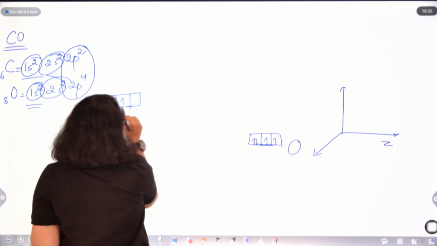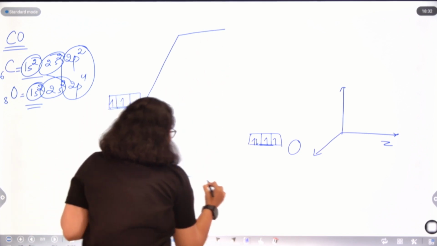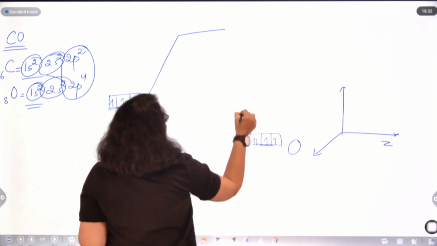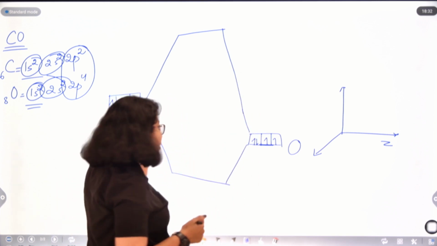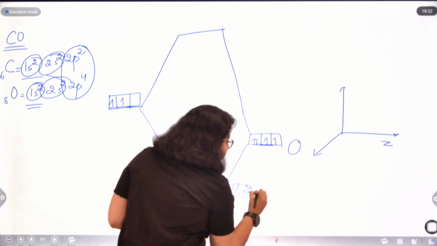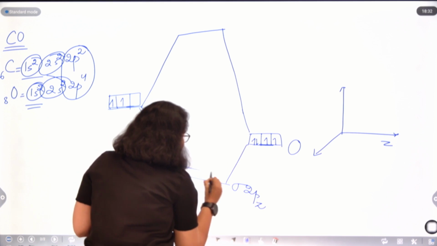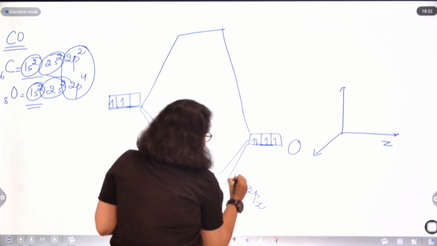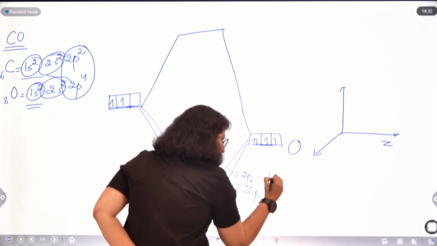And how will splitting occur? This bonding will be of two different types. One will be sigma 2pz, another will be pi 2px and pi 2py.